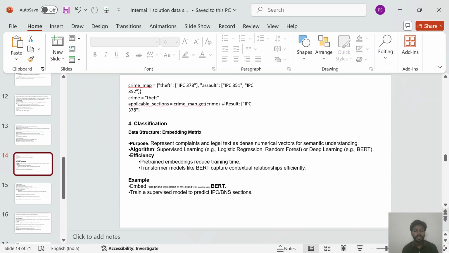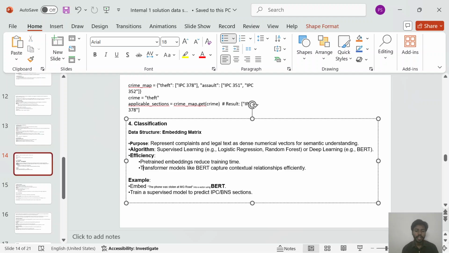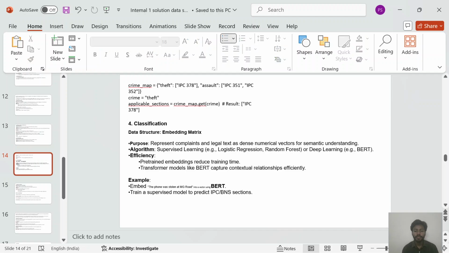So fourth is classification. The data structure is embedding matrices. The purpose is to represent complaints and legal text as dense numerical vectors for semantic understanding. The algorithm is supervised learning or deep learning. Efficiency: pre-trained embeddings reduce training time, and transformer models like BERT capture contextual relationships efficiently. Example is embedding "The phone was stolen at MO" into a vector using BERT. Train a supervised model to predict IPC and BNS sections.